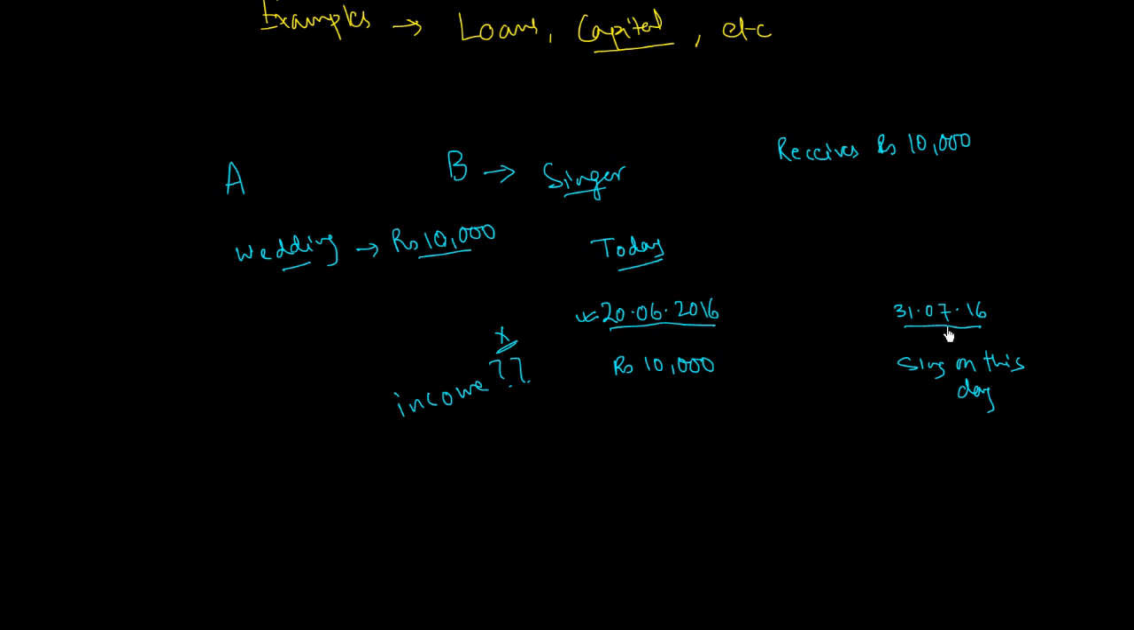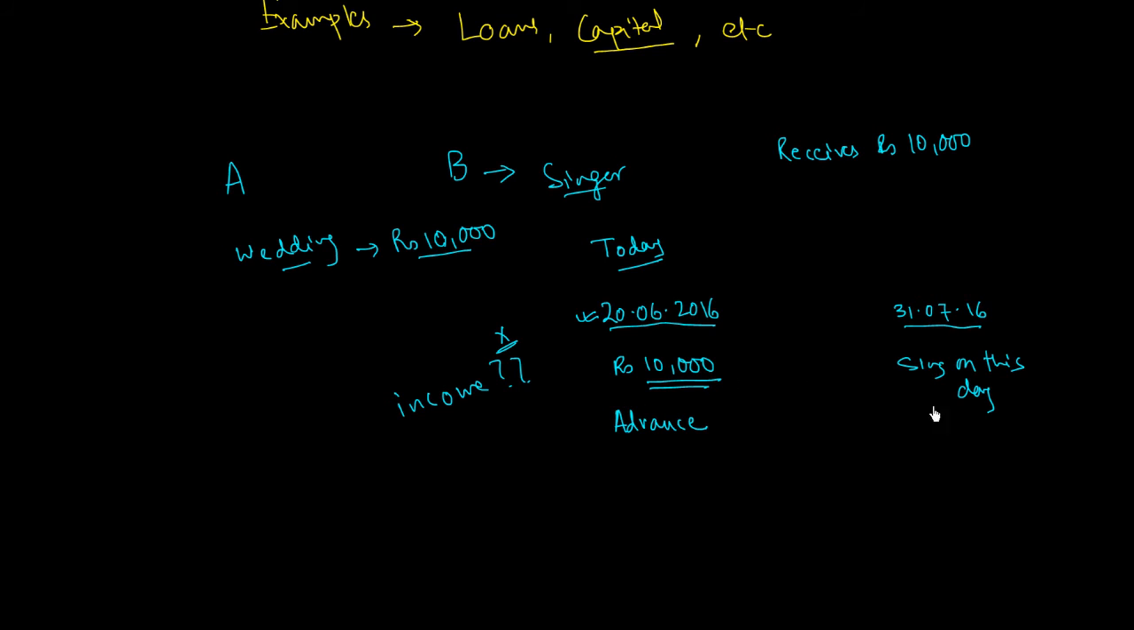The service is liable to be given on 31st July, but the amount is received in advance. So as on this date, this amount would be an advance for services, and this amount would not be the income of B. It would be a liability for B because B has not yet sung at A's wedding, and he is receiving the amount in advance.